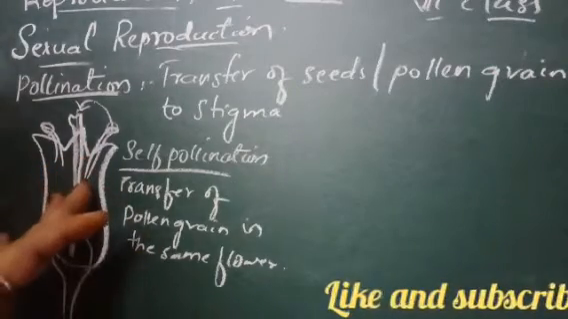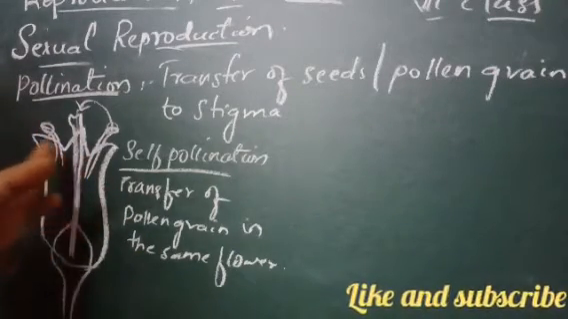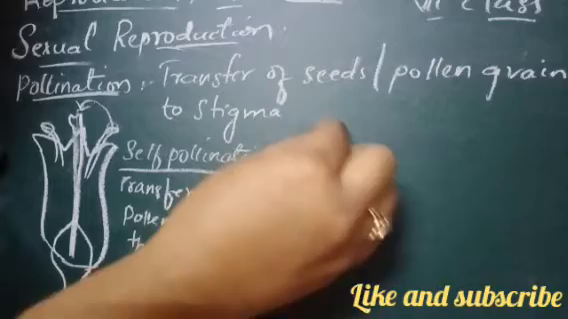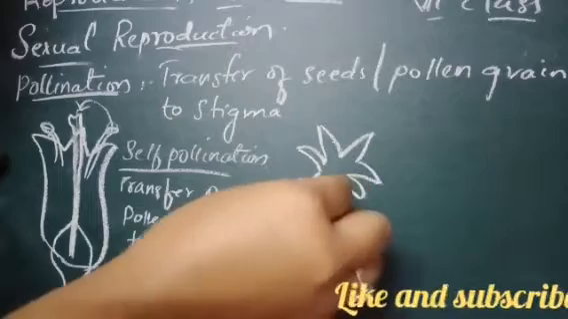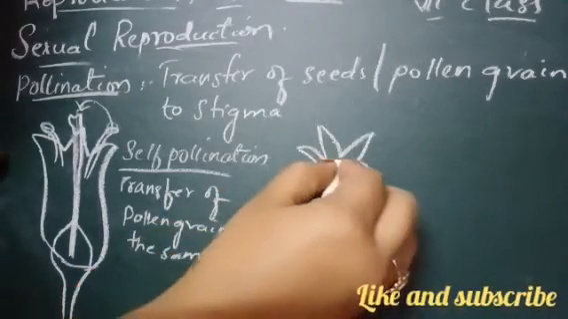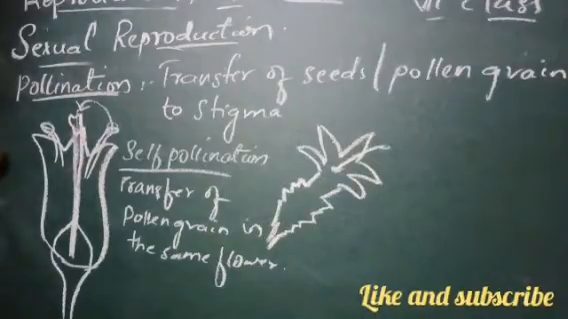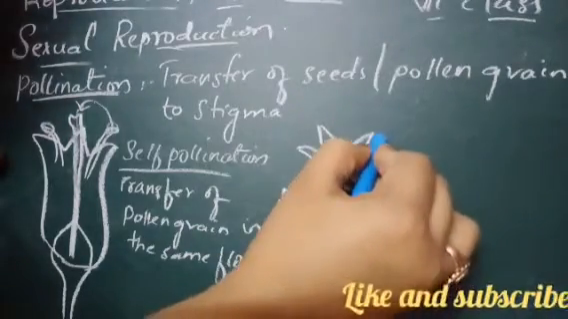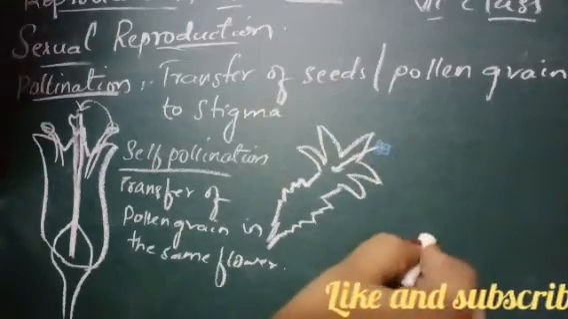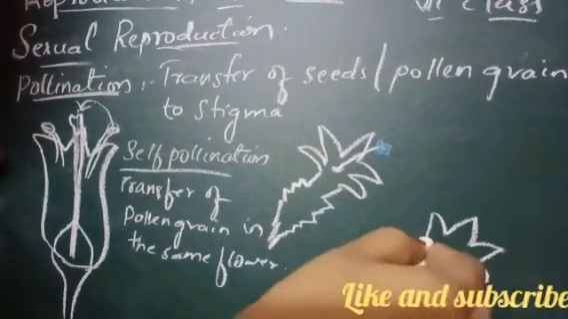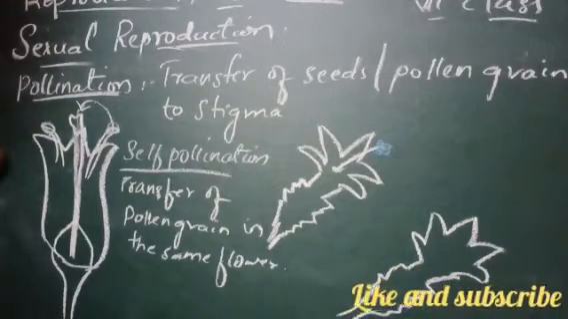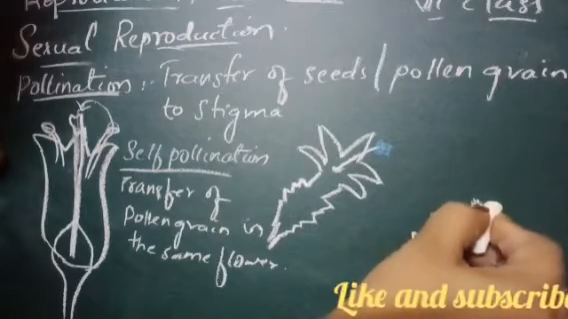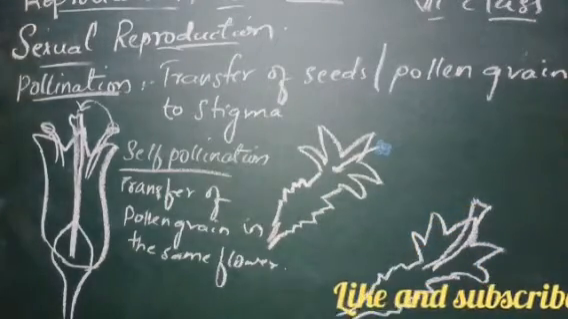Suppose the pollen grain is transferred from one flower to the stigma of another flower. Suppose this is the male flower, and suppose we are taking this as a bottle gourd. This is the male flower. So the male flower is having only what? It is having only the pollen grains on it. And now this is your female flower. This is having only the female part, right?